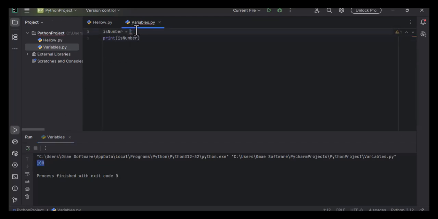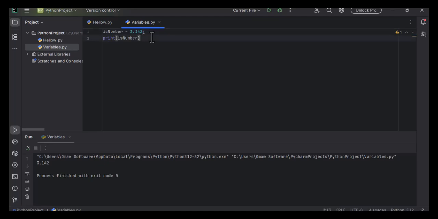If we change this to 200 and run again, we get 200. If we change it to 3.142 and run, the same variable can keep an integer, a long, a byte. It can keep even a float or a double. That's how Python is built to run.